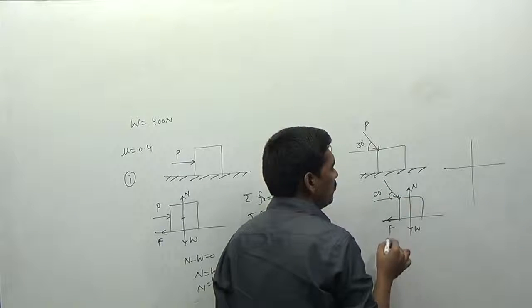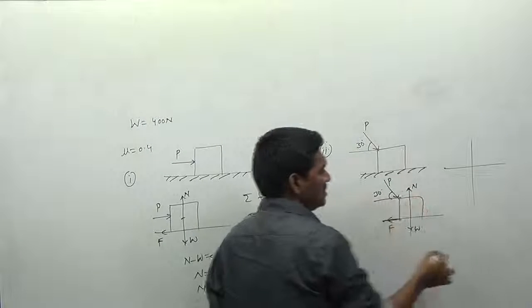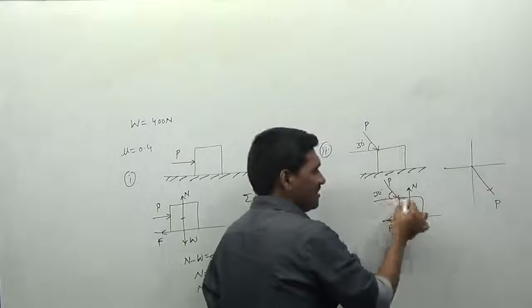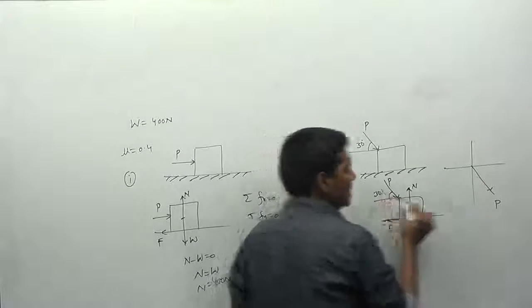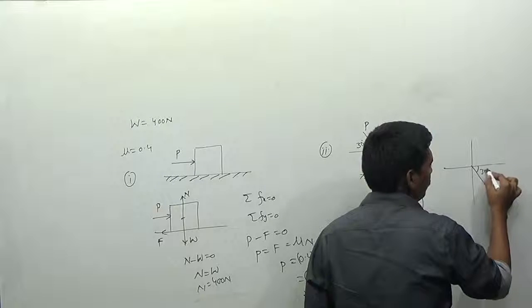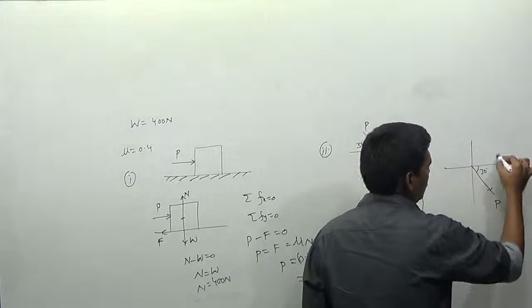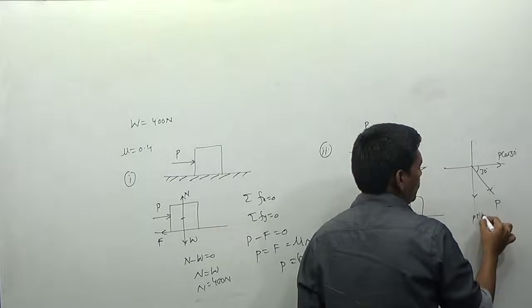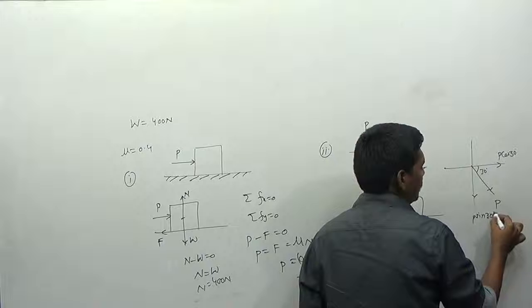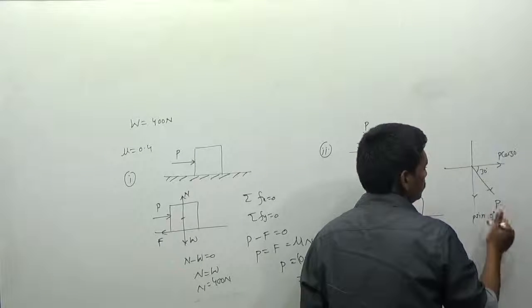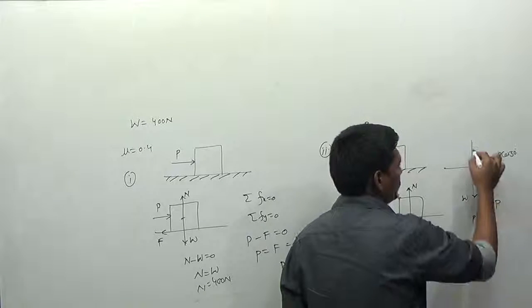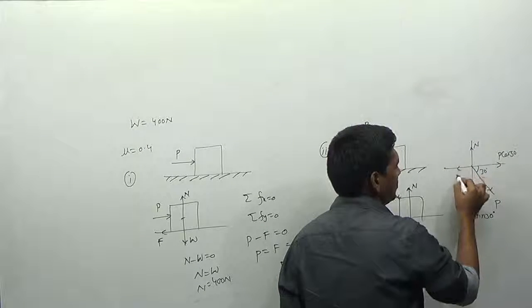So try to resolve the forces. This is the force P here. Now I am resolving in the Cartesian coordinate system. P is making an angle of 30 degrees with the horizontal. Therefore, the horizontal component will be P into cos 30 and the vertical component will be P into sin 30. What about the weight? It acts in the vertical downward direction. N is the normal reaction, the force acting in the opposite direction.